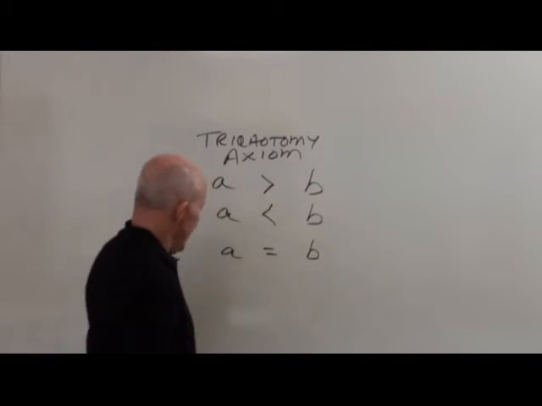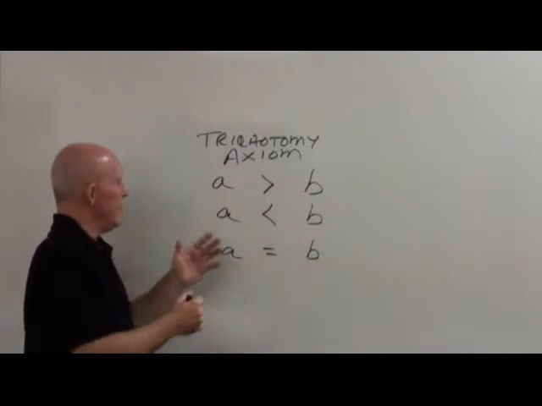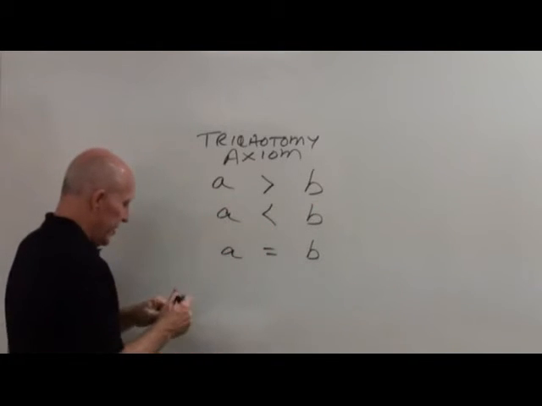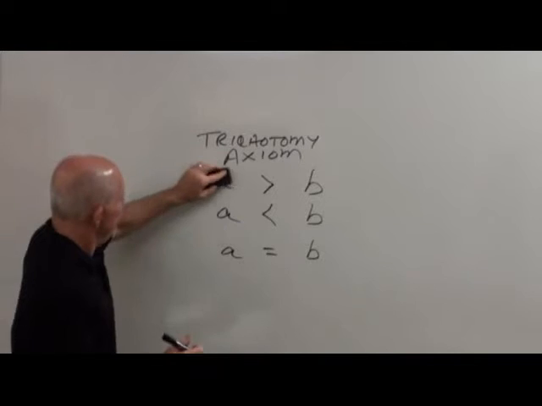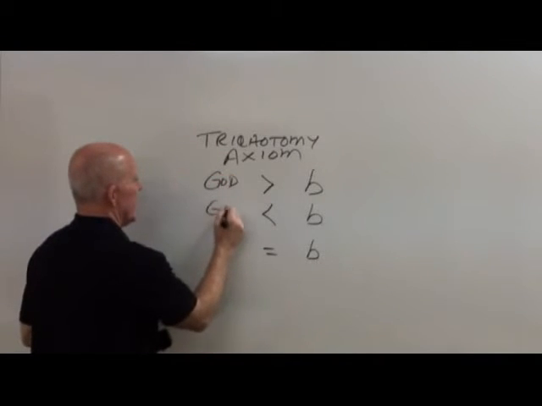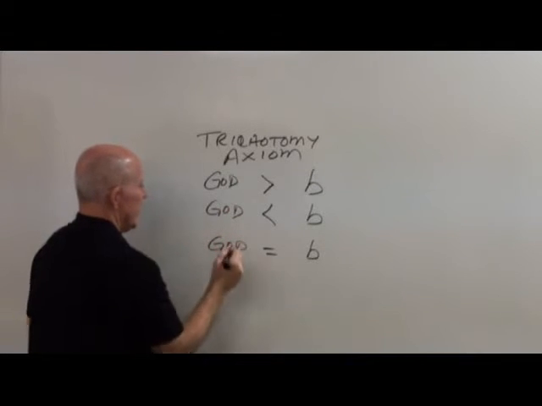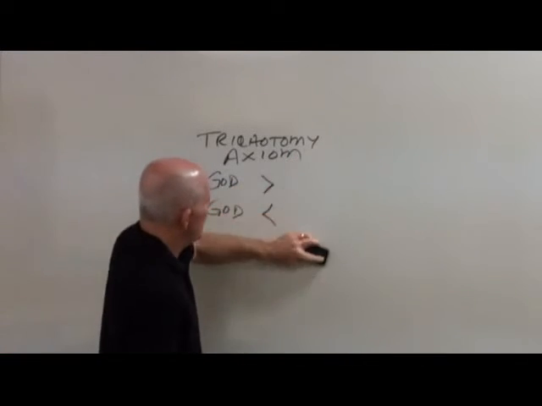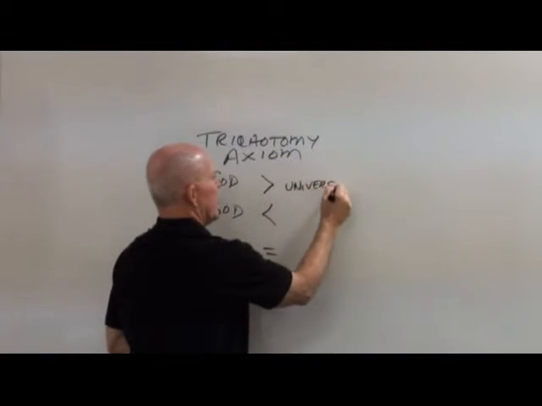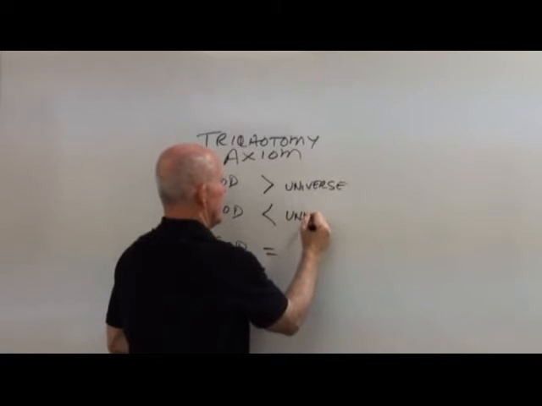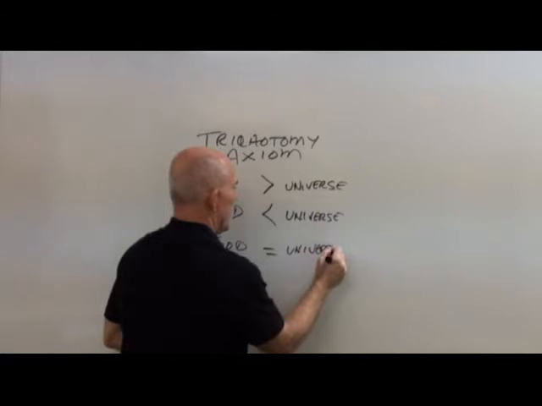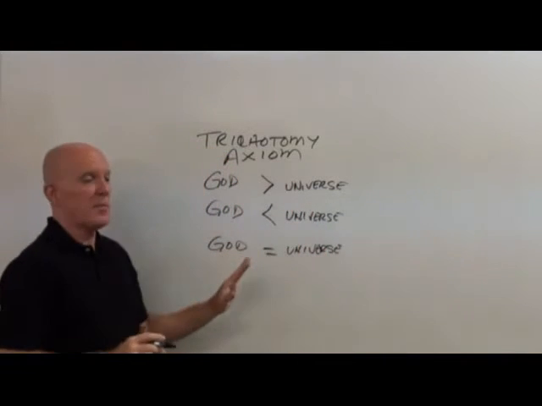Well, what we want to do is we're going to add in some values to A and to B to categorize the religions of the world. And what we're going to do is we're going to substitute God in for A. So we're going to put God here, and God here. And for B, we're going to substitute in the universe in all three places. Now, what does that give us when we do that?